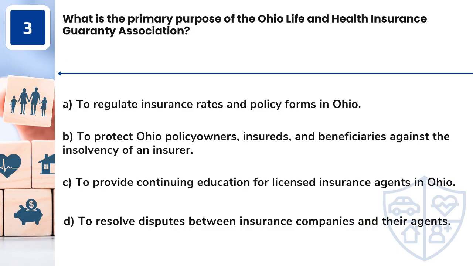Question 3. What is the primary purpose of the Ohio Life and Health Insurance Guaranty Association? A. To regulate insurance rates and policy forms in Ohio. B. To protect Ohio policy owners, insureds, and beneficiaries against the insolvency of an insurer. C. To provide continuing education for licensed insurance agents in Ohio. D. To resolve disputes between insurance companies and their agents.